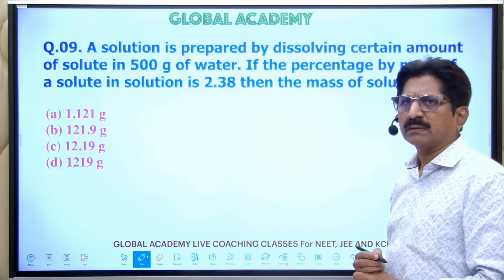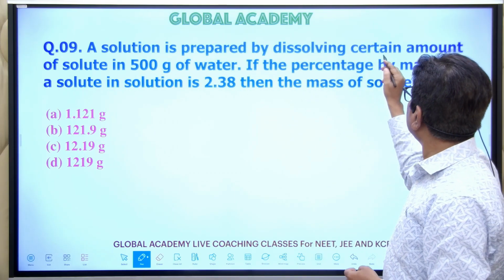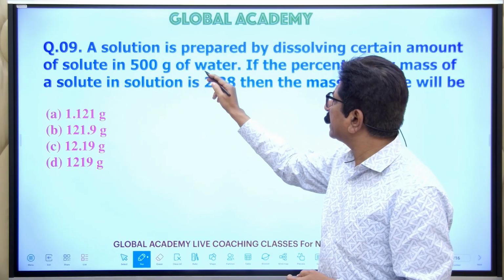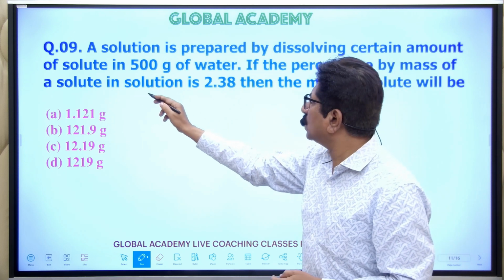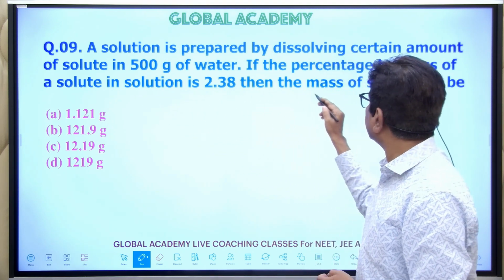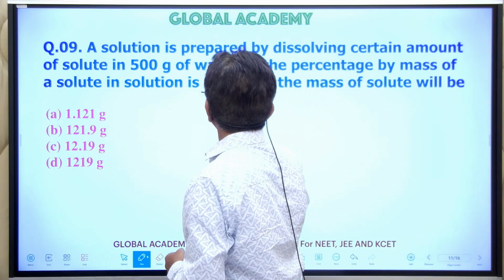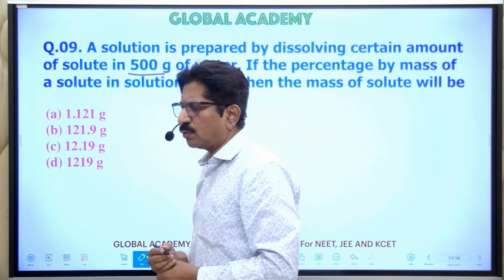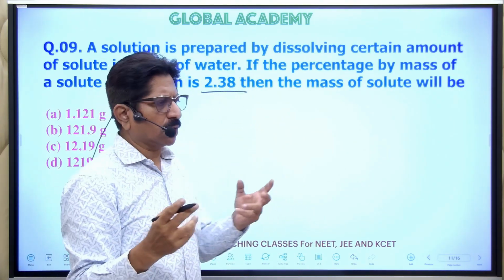Question number 9. A solution is prepared by dissolving a certain amount of solute in 400 grams of water. If the percentage by mass of the solute in the solution is 2.38, then the mass of the solute will be. So here the percentage is given and the mass of the solvent is given. Now we have to find the weight of the solute.